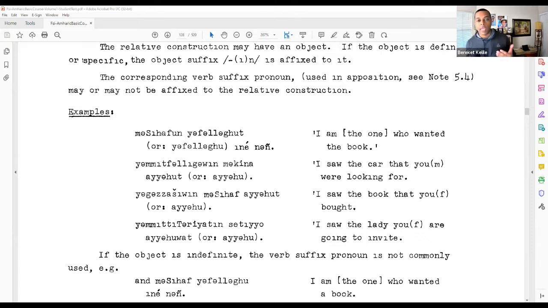Or you can have Masafun, Yafalagu. So the point there is, again, Masafun is going to have the definite suffix because it's a definite object, but Yafalagut, the relative construction, may or may not have that definite suffix, that T there on Yafalagut or Yafalagu without the definite suffix.